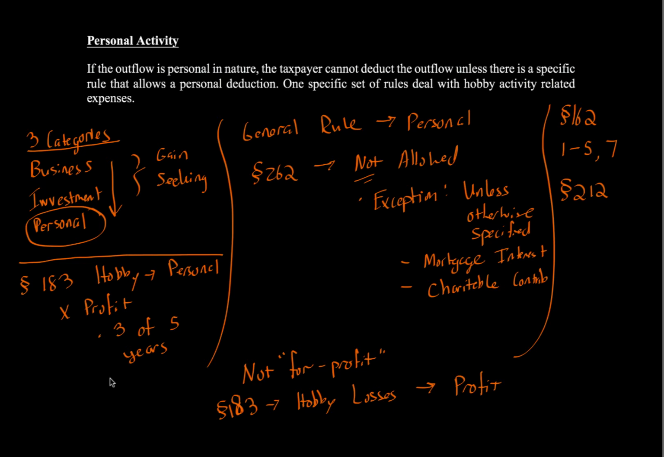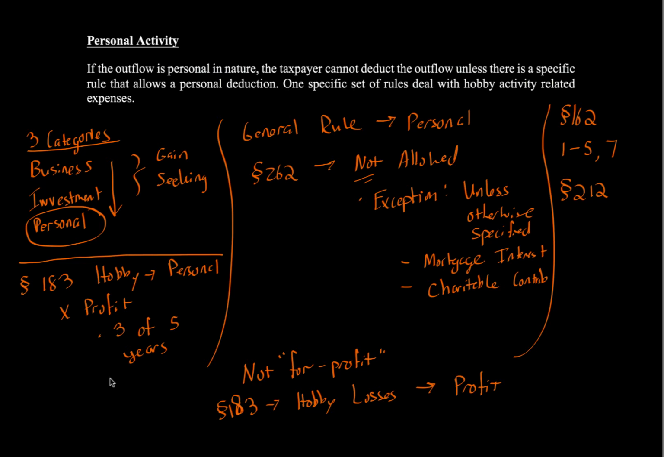So 3 of the past 5 years, including the year at issue. It doesn't have to be 3 consecutive years, just 3 of 5 years. Did you have an actual net profit? Did you actually net a positive profit amount? That's a bright line rule, but there are other ways to prove a profit.